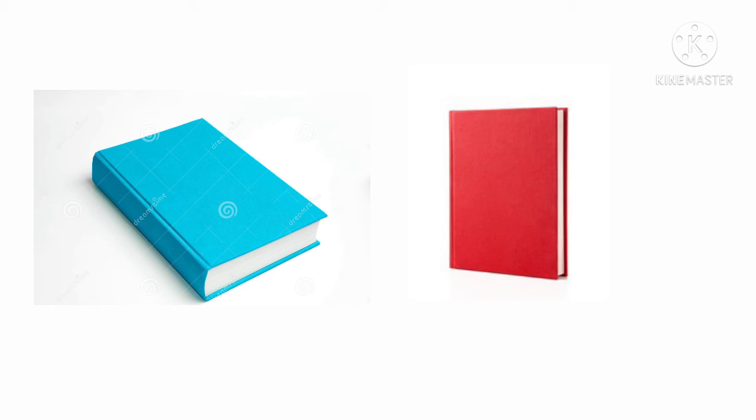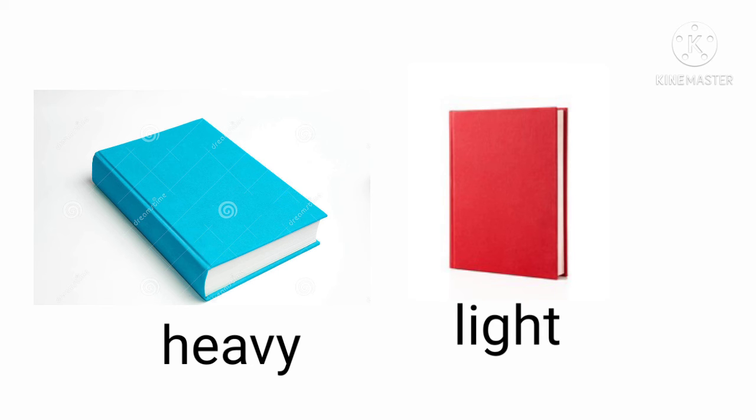Now we will see the next example. See, there are two books. Which book is heavy? Tell me. Yes, the blue book is heavier than the red book. Okay, both are books, but by seeing we can understand, no? See, when we hold a big book, a heavy book, we can understand that this book is heavier than that book. So the red book is light in weight and the blue book is heavy in weight.